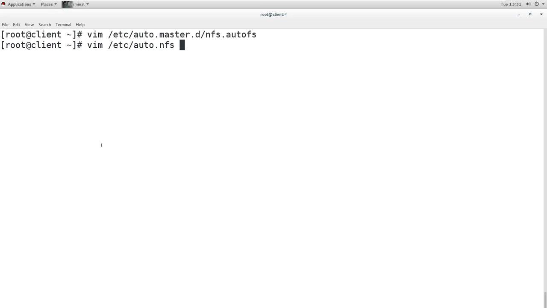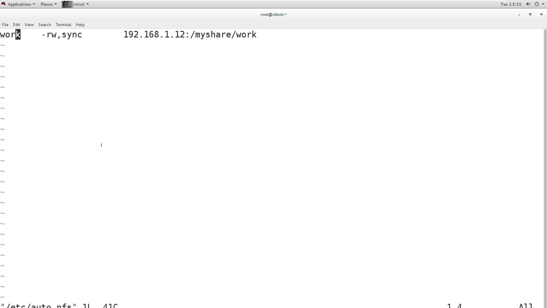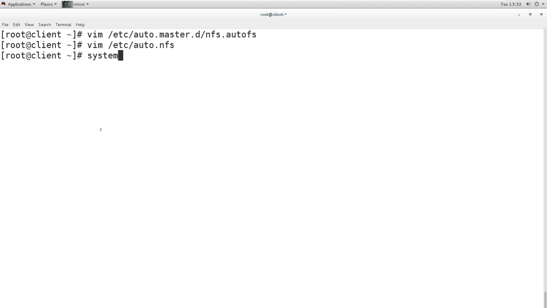And in this file you will mention the username here. The home directory will be mounted for user1, let's say. Then options, and then the location of that directory. So it is going to be mounted from the home directory on the server for user1, and it is going to mount on this user1 directory. And then I will restart the AutoFS service. And we will check the service first.